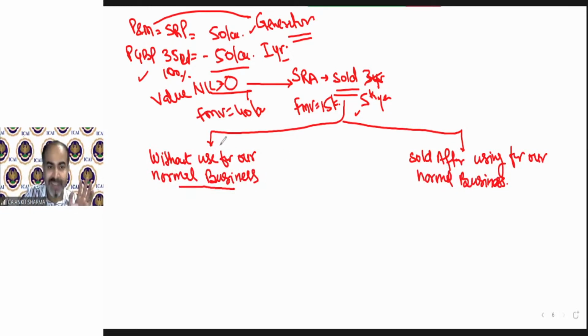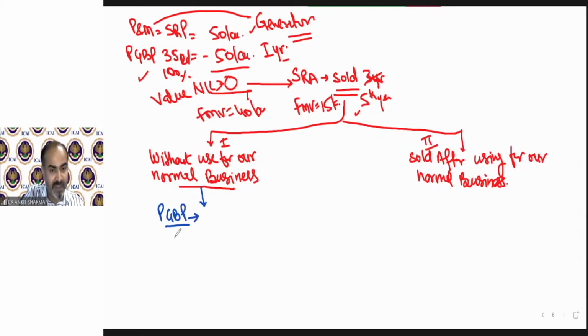So first case is if I sold it without using for my business, that means I sold it after using it for only scientific research purpose. And second case, I sold it after using for my business some years and then I sold it to the market. So if the scientific research asset has been sold without using for other purpose, then the PGBP income will be this.